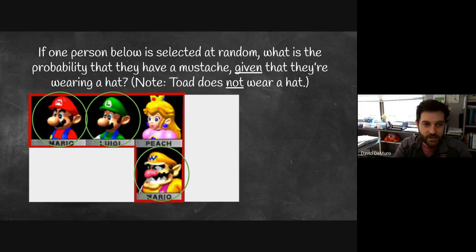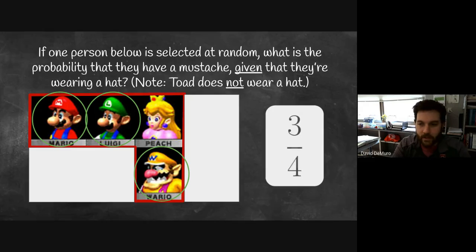They have mustaches. But now the probability is not 3/8 anymore. Now the probability is 3 over 4. And what really changed here is the fact that we were given additional information. It was given that this person was wearing a hat. What's the chance they have a mustache? So we're only looking at the 4 people with the hats.